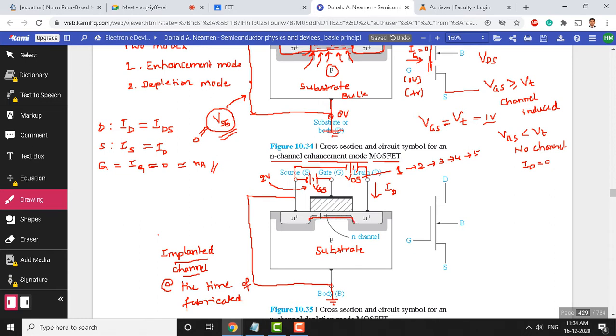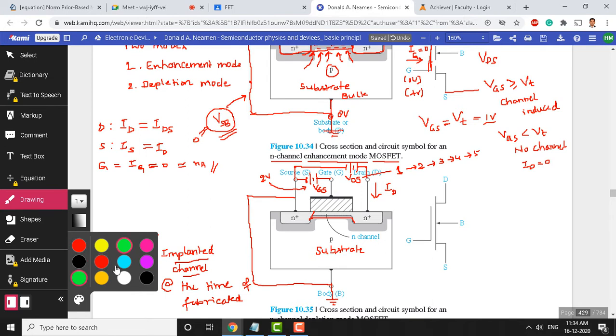Now see, this complete region is the channel region. I will shade it in a different color so that you can see it is channel. It's not insulator, because if I shade it in the other color, you may think it is insulator. This is a channel. Now see, the channel has been expanded.